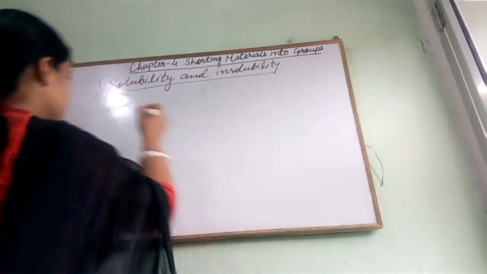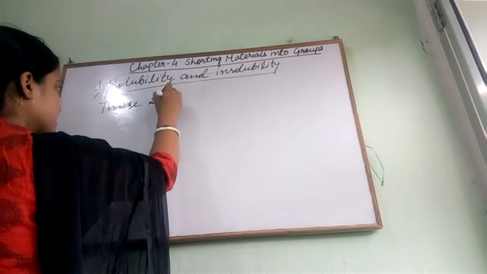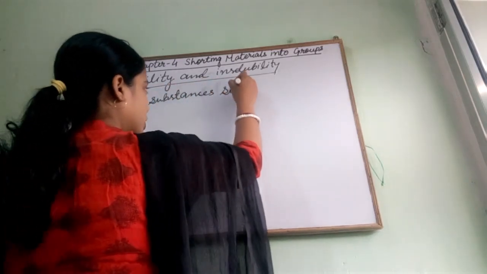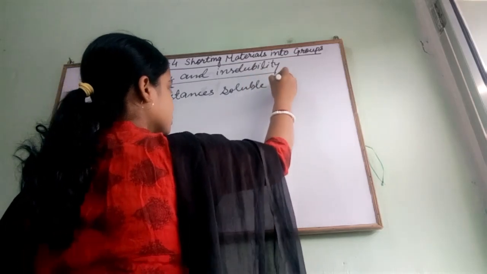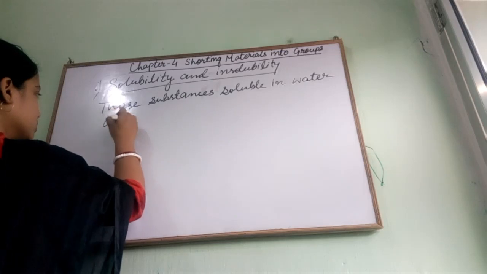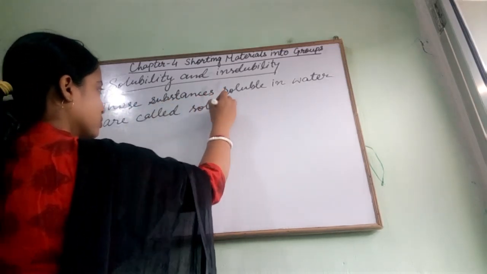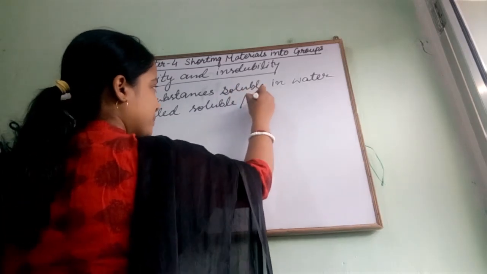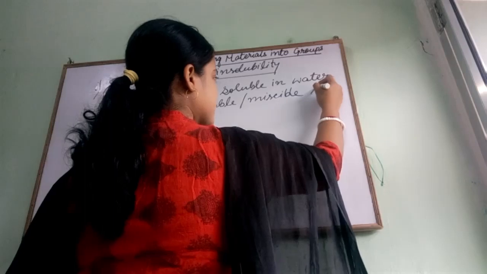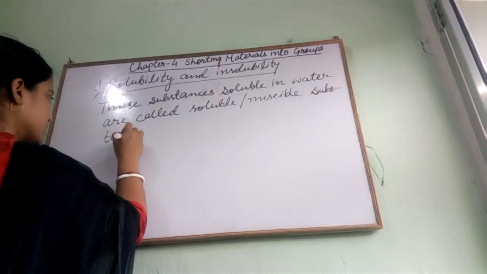So those substances soluble in water are called soluble or miscible substances.